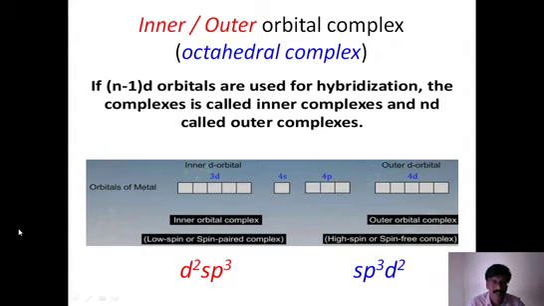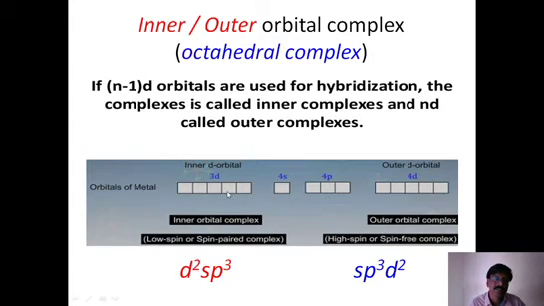The spinning of one electron is equivalent and opposite to the spin of the other electron. Therefore, one spins clockwise, another spins anti-clockwise. Therefore, the net spin value is zero. For an electron pair, two electrons in the same orbital, the net spin is zero. If the electron is single in the orbital, then the net spin value is plus 1 by 2. Spin quantum number we know, the spin quantum number is plus 1 by 2.